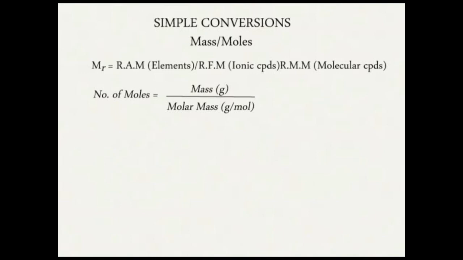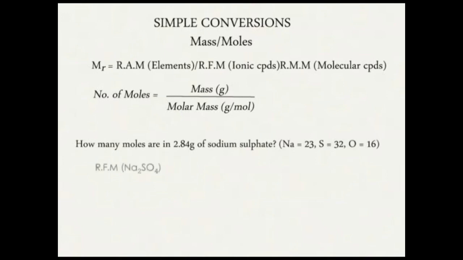For example, how many moles are in 2.84 grams of sodium sulfate? And you are given the relative atomic masses of sodium, sulfur, and oxygen. For sodium sulfate, the relative formula mass will be given by 23 times 2, as there are 2 atoms of sodium in that formula, plus 32, the relative atomic mass of sulfur, plus 16 times 4, the relative atomic mass of 4 oxygen atoms, and that gives us 142.